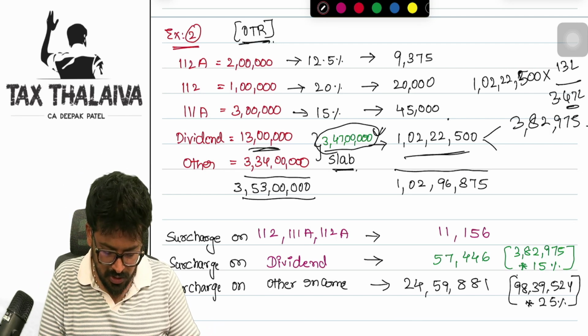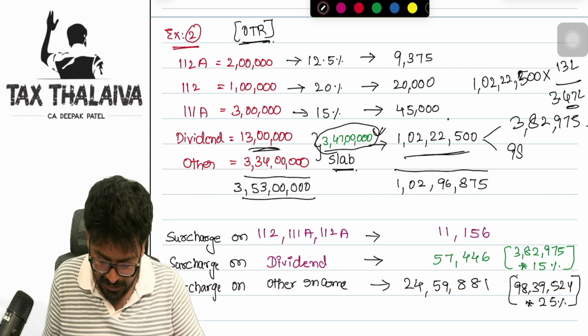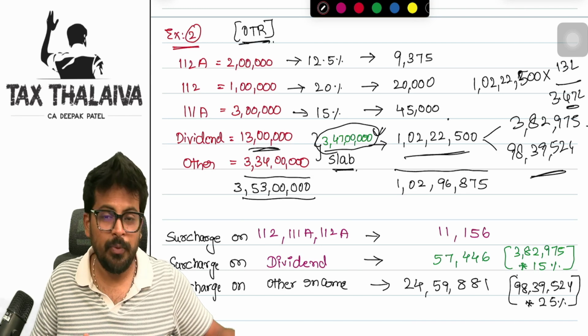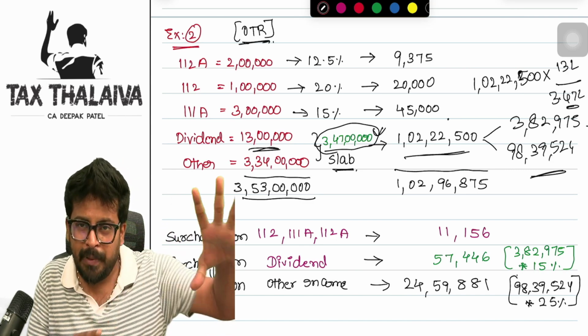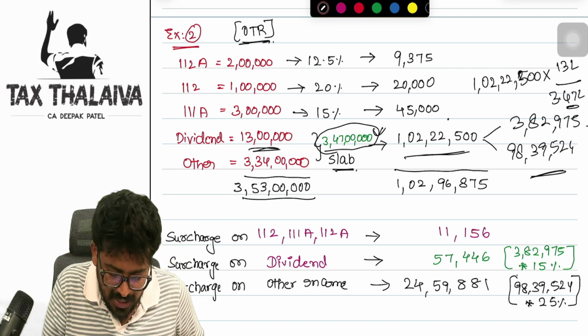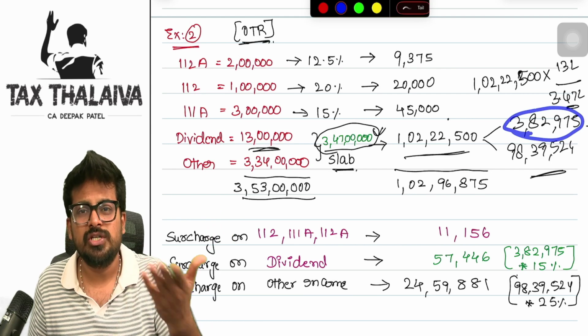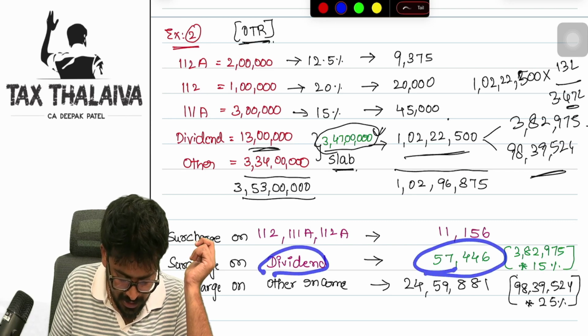And the difference, of course, will be the basic tax on other income. So minus 1 crore 2 lakh 22,500, if I do, I'll get 98 lakh 39,524. So I hope you got how to approach this when you have a dividend income as well. So you have to split that. Now, as I have calculated already that the tax on dividend income is 3 lakh 82,975, straight away I will take 15% of surcharge on the dividend income.